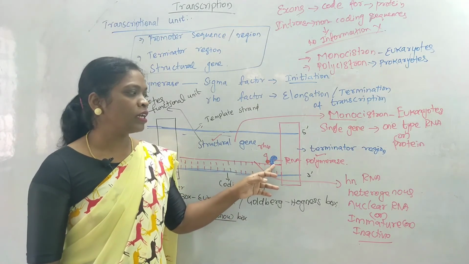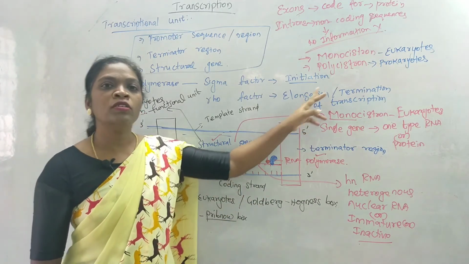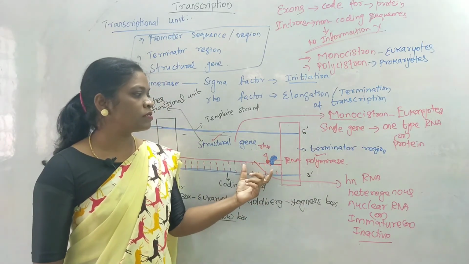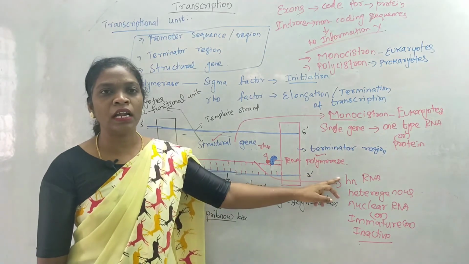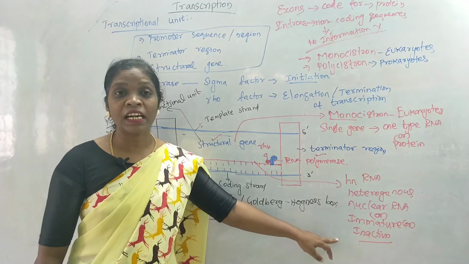So with the help of rho factor, the RNA polymerase enzyme can elongate the chain, and also it can stop the process of transcription. As soon as the process gets over, the newly synthesized RNA is known as hnRNA or heterogeneous RNA or immature RNA or even inactive RNA.